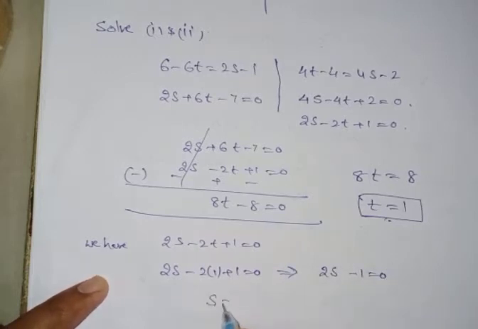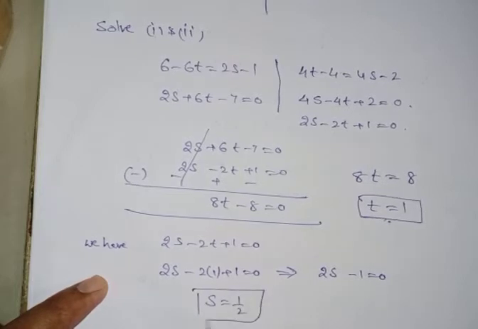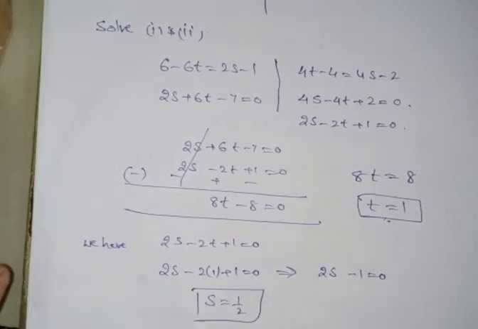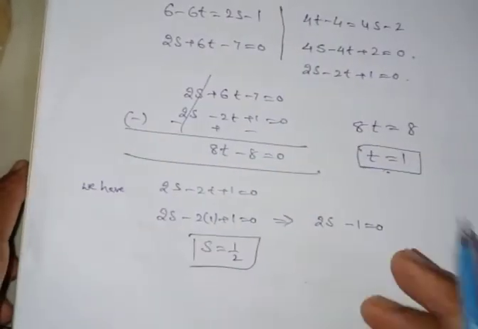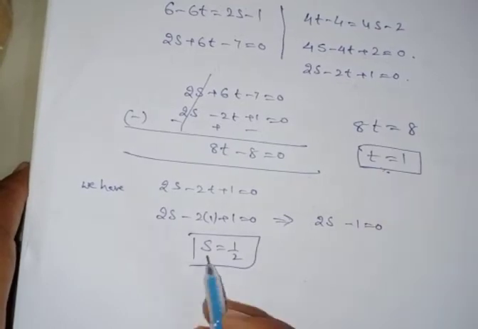You got here s is equal to 1 by 2. Okay. You can take any one, t is equal to 1 or s is equal to 1 by 2. You can substitute in equation number 1 or 2.